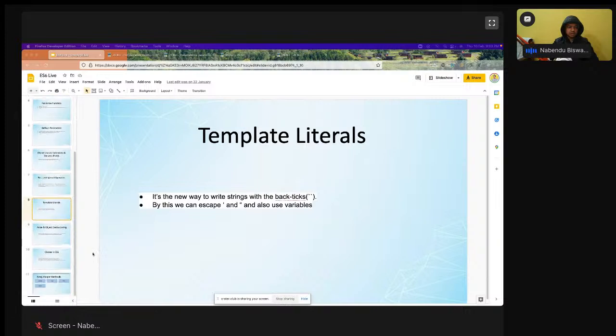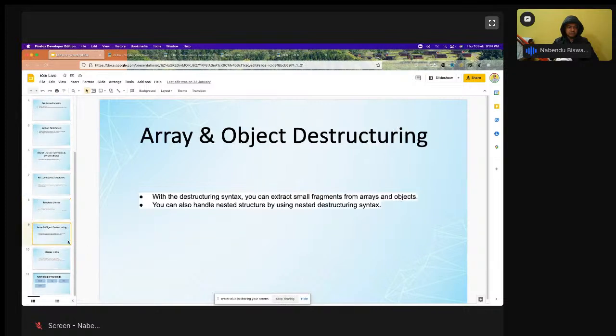So now, okay, the next thing which you are going to see is array and object destructuring. Array and object destructuring is now very important. What is this? This is actually a short form, but you see that people will use this a lot in React. A lot means a lot in React. Okay, so let us do that.